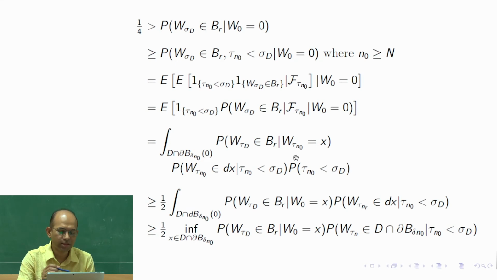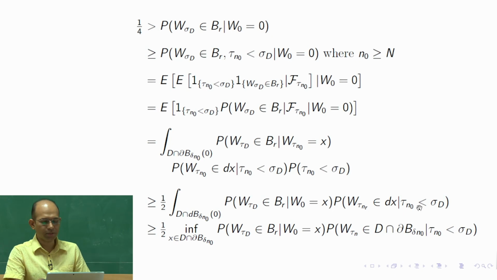So if we consider the Brownian motion at tau n naught as regenerative starting from there itself, since it is Markov, it has the memoryless property. From there onward, this is anyway inside the boundary because d is intersection with this. So then we look at the probability that w tau d is in BR given w0 is equal to x, and then the probability, this is exactly the same as before, w tau n naught, this is a typo, belongs to dx given tau n naught is less than sigma d.